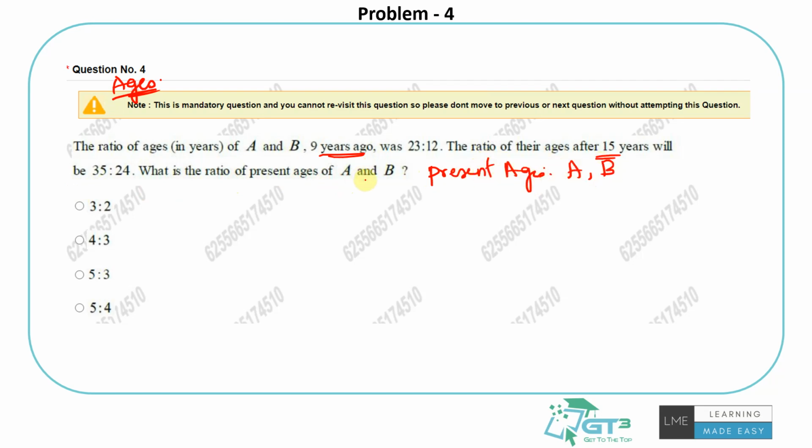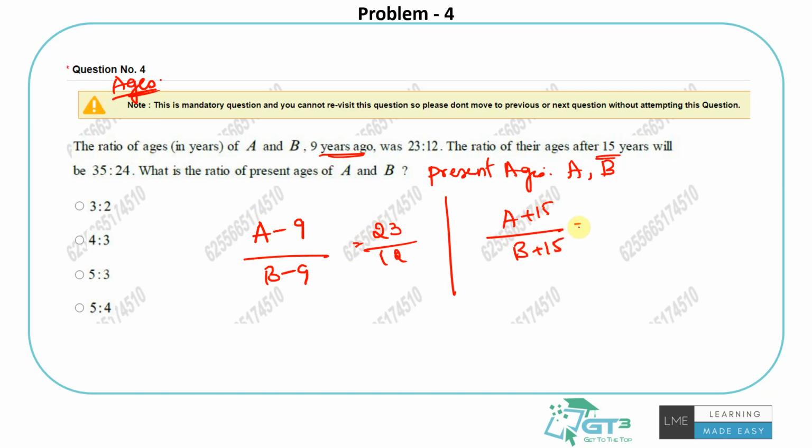A years is the age of A right now and B years is the age of B right now. What would have been their ages 9 years ago? A minus 9 and B minus 9, because that's the ratio they've given. A minus 9 by B minus 9 is equal to 23 by 12. This is one equation. Similarly, 15 years into the future, A plus 15 by B plus 15 is equal to 35 by 24. You just need to solve the equations, find the A and B ratio, that's it, to get the answer, right?